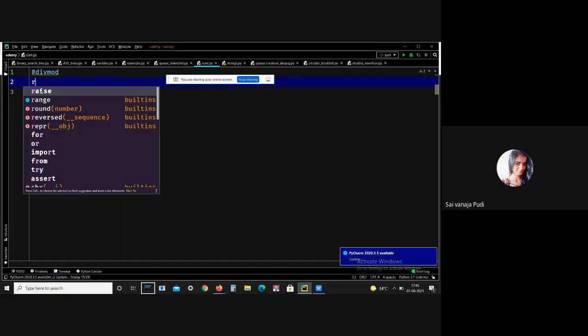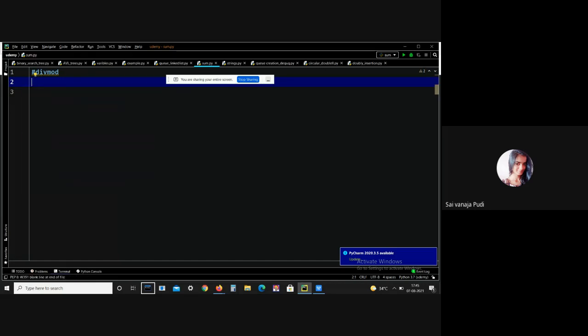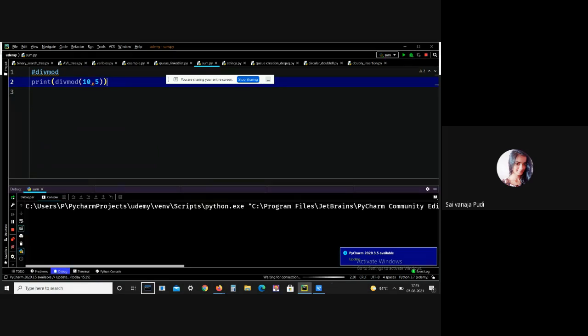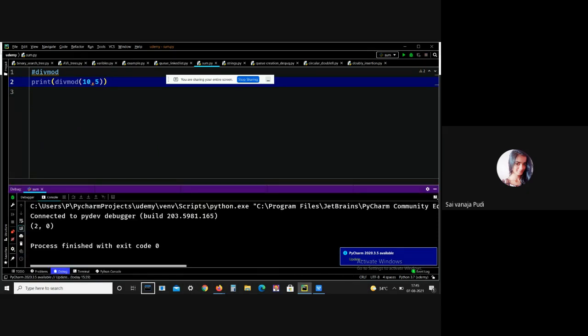Print divmod of, here I have to give two arguments, 10 and 5. See, I got the output, that is 2 and 0. 2 is the quotient, 0 is the remainder. This is what divmod means.